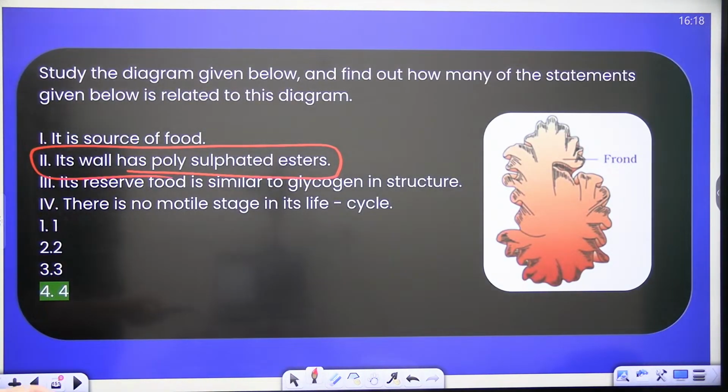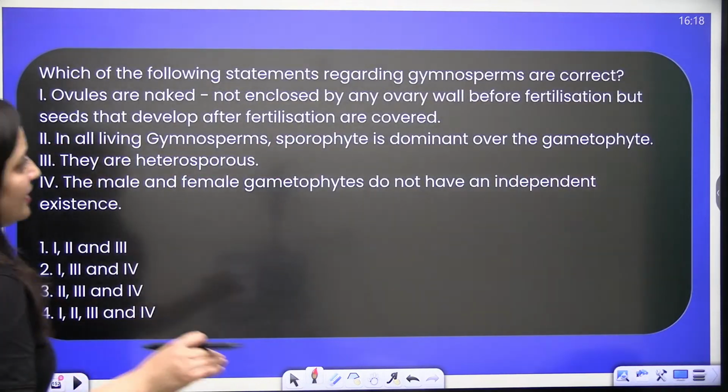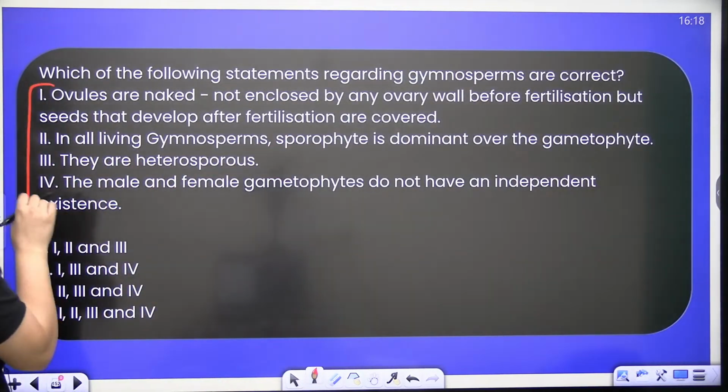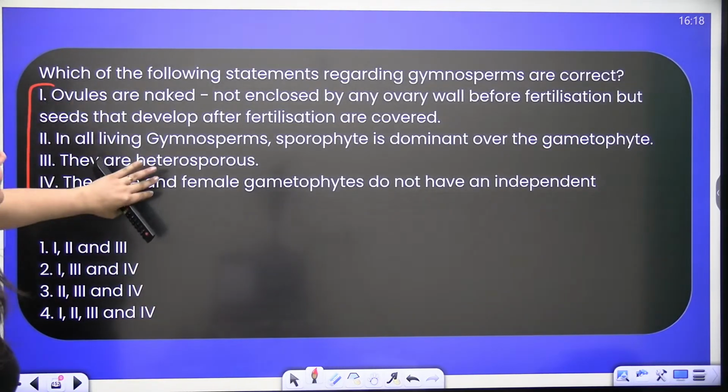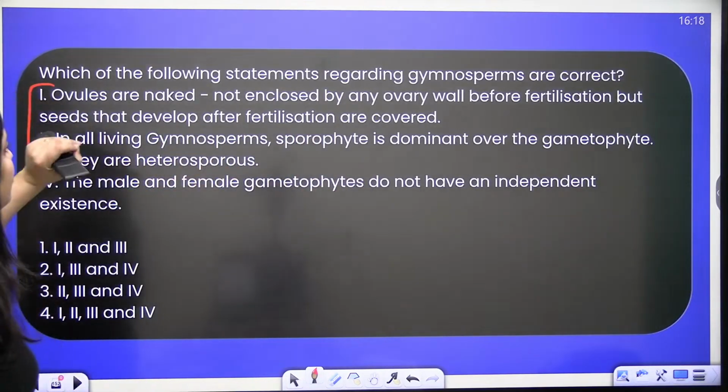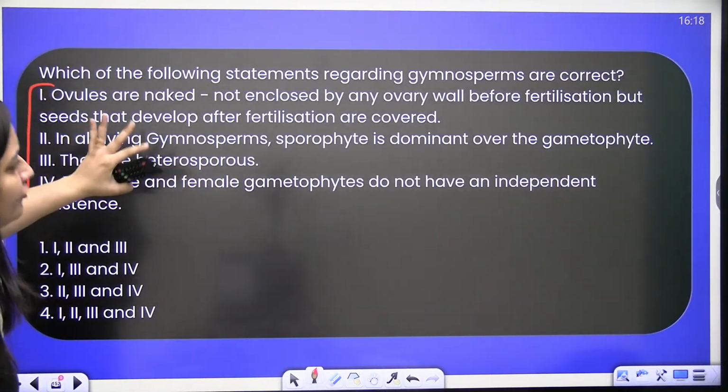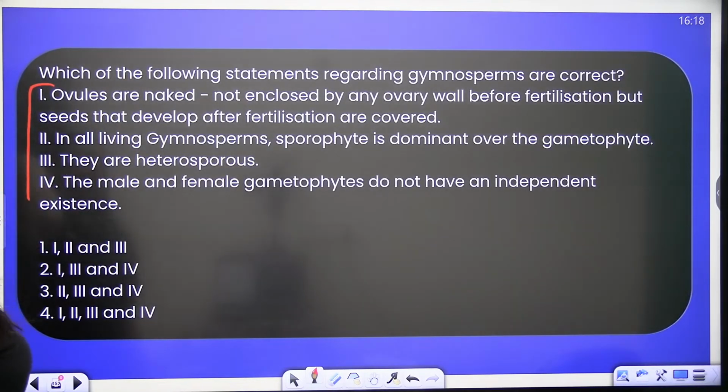Done? So the next question: which of the following statements regarding gymnosperms are correct? Ovules are naked, not enclosed by any ovary wall before fertilization, but seeds that develop after fertilization are covered. In all living gymnosperms, sporophyte is dominant over the gametophyte. They are heterosporous. The male and the female gametophytes do not have an independent existence. So what should be the correct answer here? Quick, tell us the correct statements.